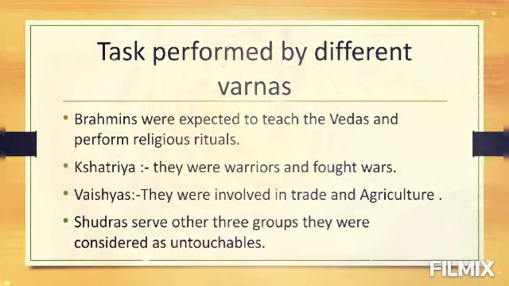They were considered untouchable. They did not have a particular task to perform. They served as servants of the other three groups. For Brahmins, Kshatriyas, Vaishyas, Shudras were serving as servants.